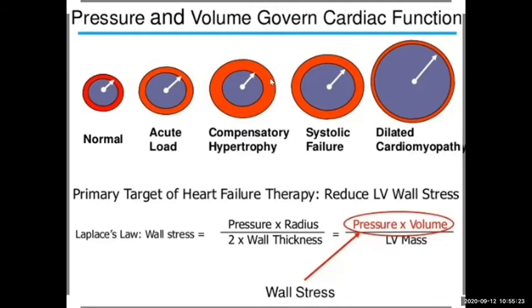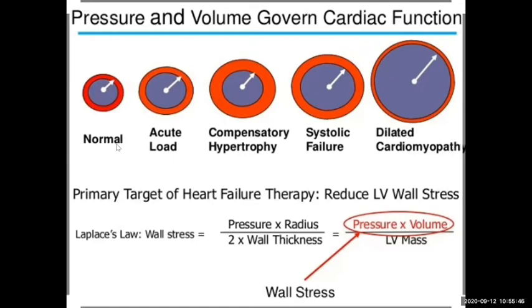As you can observe, these are various phases of cardiac remodeling. Students, can you observe this diagram clearly? Yes, sir. These are various phases of cardiac remodeling. So this is the normal heart.